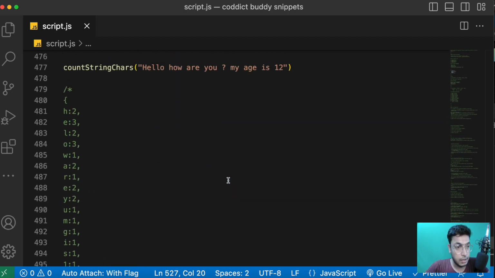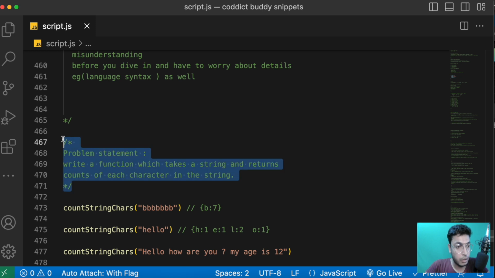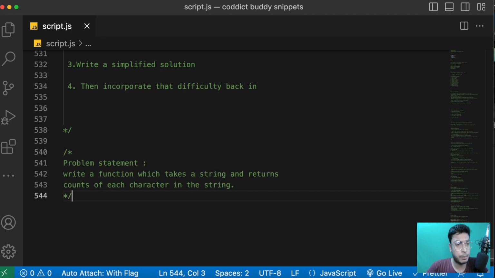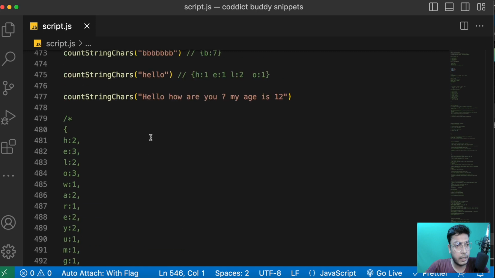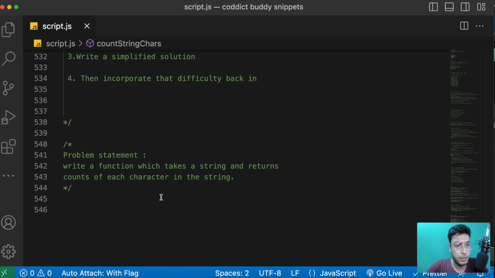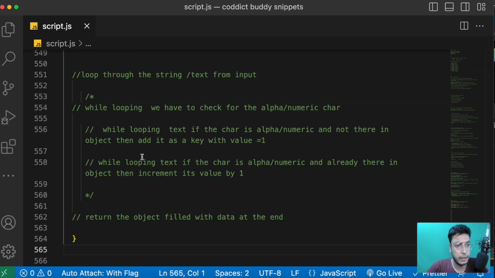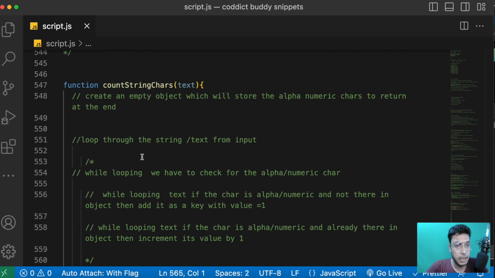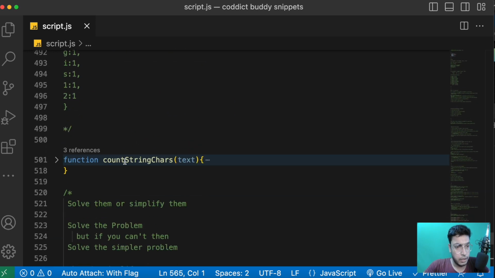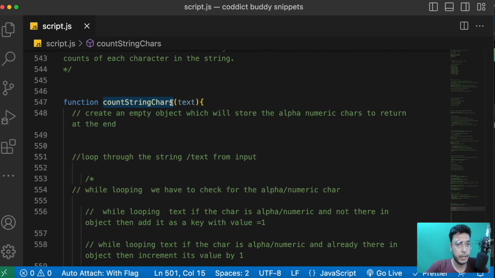So let's pick the same example from the previous lecture. Let's copy this: write a function which takes a string and returns the count of each character. Let's assume I have done all the steps which I have mentioned in the past few lectures. I understood the problem, I wrote some concrete examples, and then I broke it down into sub problems. Let's copy this directly here. I hope you guys can see my screen, and I'm not getting any errors.